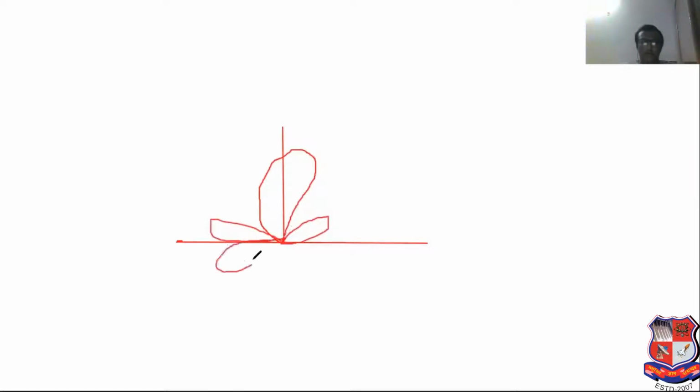See this. It is known as radiation pattern. There are also two types of radiation pattern. I will explain this. It is known as field pattern and power pattern.